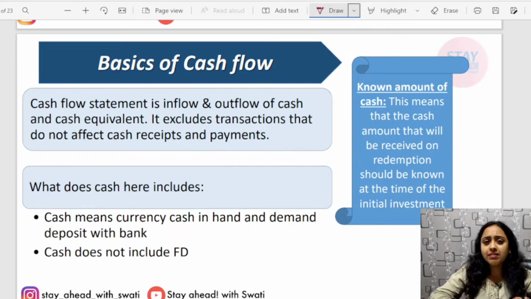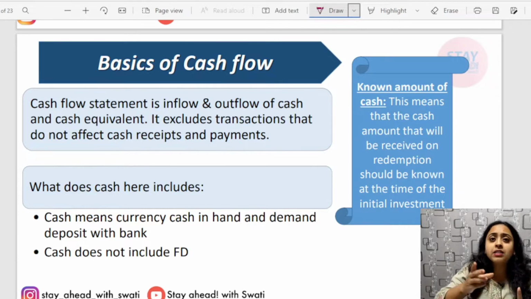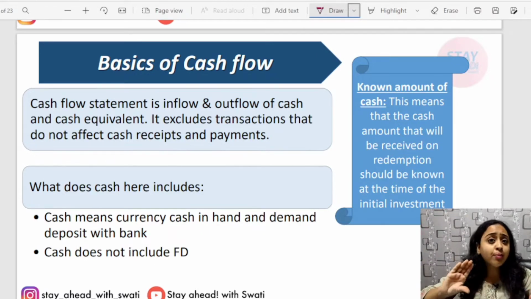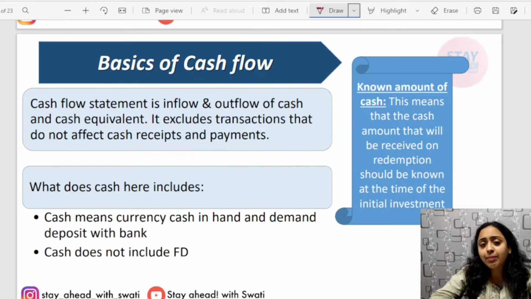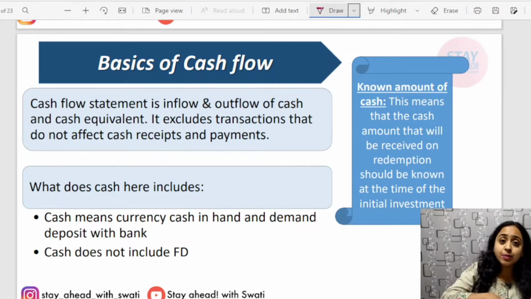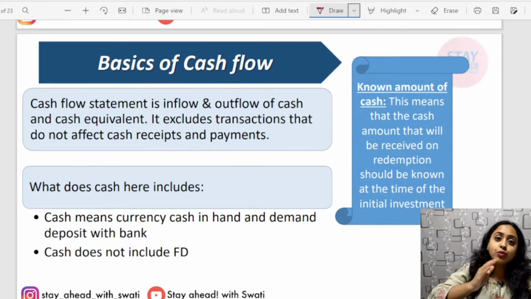Why is it being prepared? Basically, a company might be in profits but might have a bad cash flow position. For example, you are making a sale worth rupees 1 crore but are able to encash only 5 lakh rupees. So your sales are great and you are profitable, yet your cash flow position might not be good. It is not enough, you have to take other loans, and you are not able to match up with your working capital requirements. So management really needs to know the cash flow position, and in order to know that, you have to prepare a cash flow statement.